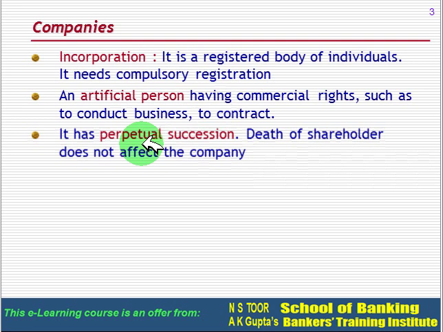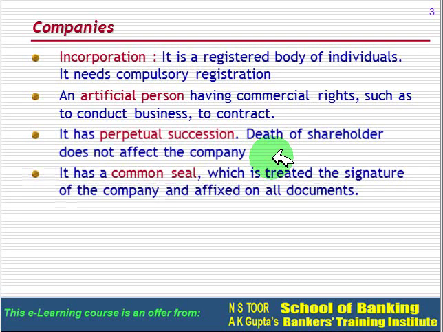A company has perpetual succession. Perpetual means unending, which continues. So the death of the shareholders does not affect the company. So a company has a common seal. So this common seal is treated as signatures of the company, and it is affixed on all important documents.